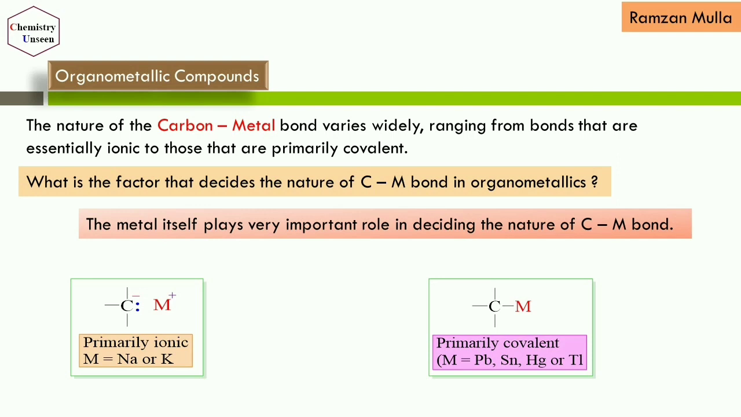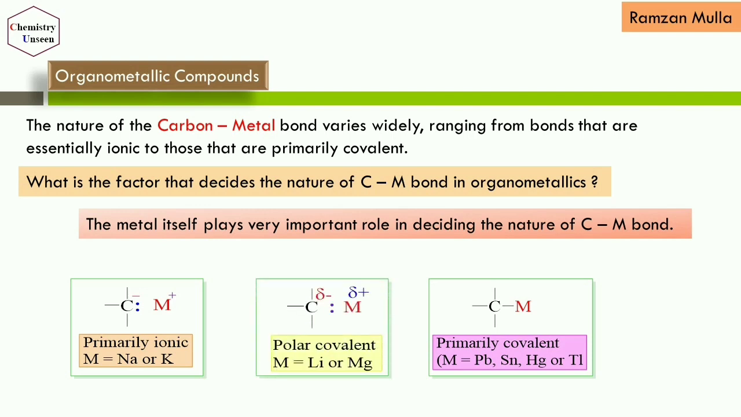And there are some organometallic compounds in which the bond between carbon and metal lies between ionic and covalent. That is a polar covalent bond. A polar covalent bond can be formed between carbon and a metal such as lithium or magnesium. So in this video, we'll be focusing on the bond between carbon and lithium and between carbon and magnesium.